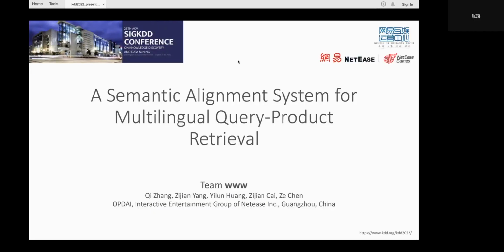Hello, everyone. It's a great honor to have this opportunity to present our work on the Amazon ESCI Challenge for Improving Product Search, or KDD Cup 2022. Our team, Triple W, won first place in Task 1, the query-product ranking track. We are from the Interactive Entertainment Group of NetEase Corporation, Guangzhou, China.